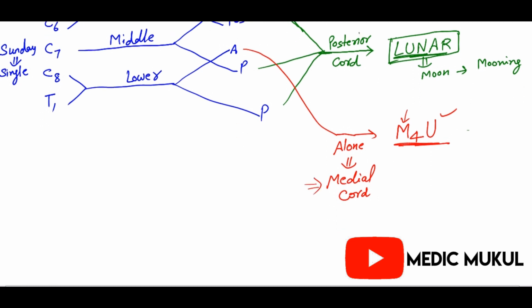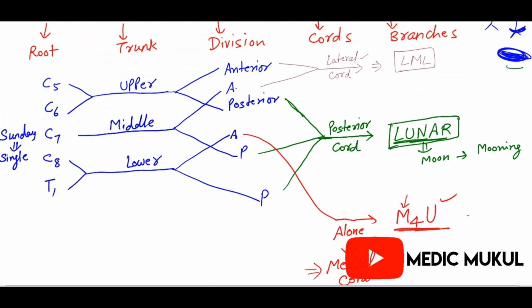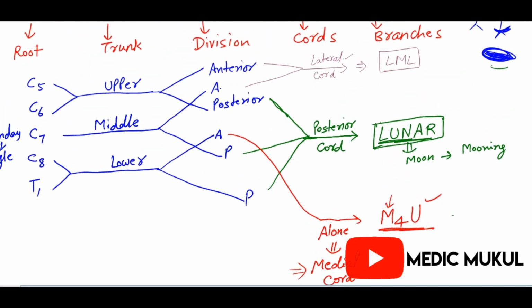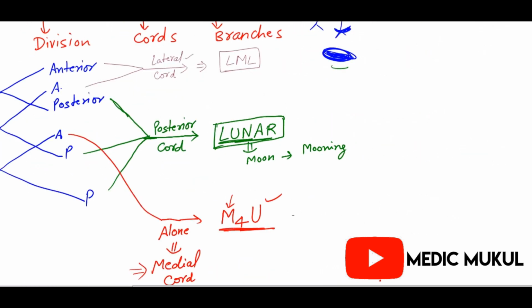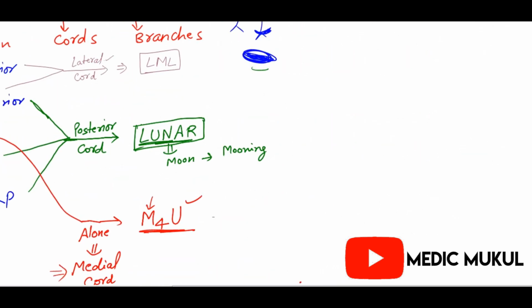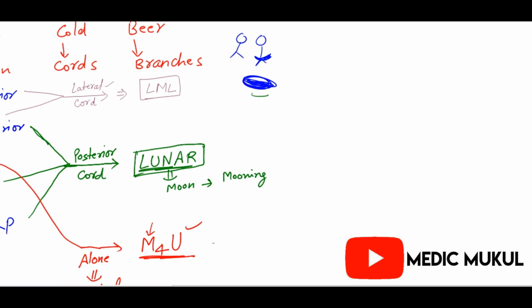Now M for you. What are the branches? Remember LML. L means we have the lateral pectoral nerve on the lateral side.